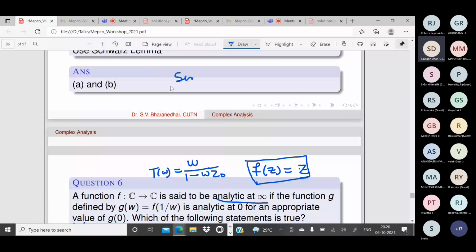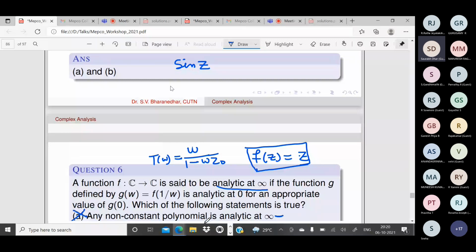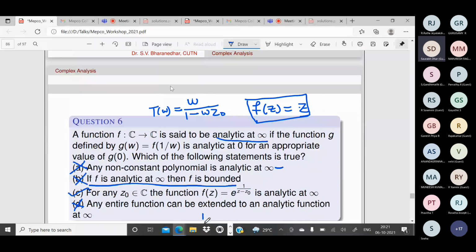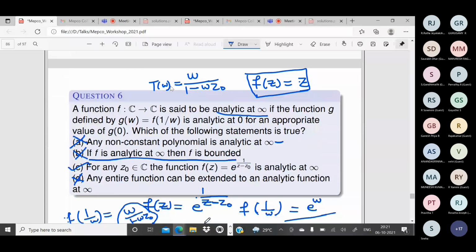It is an entire function. Yes, sir. But the conclusion that entire functions should have only a removable singularity at infinity is false. That's what I am telling.